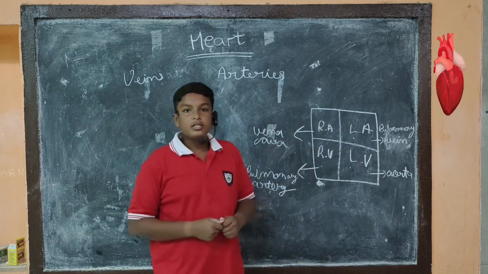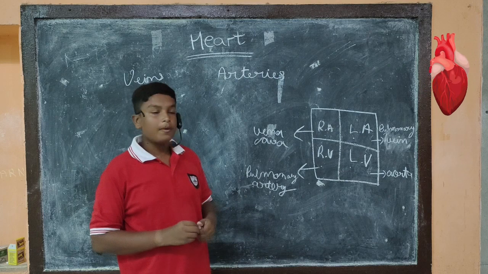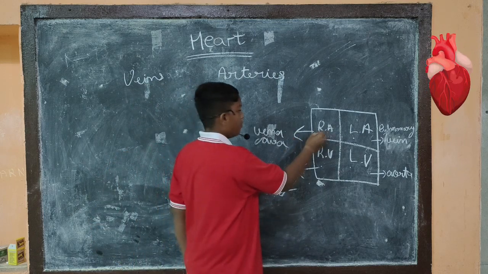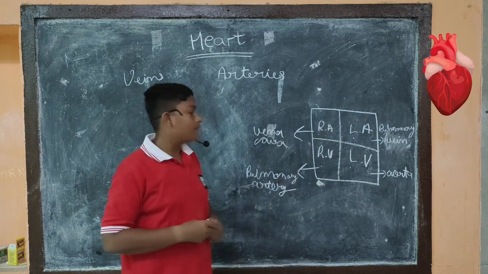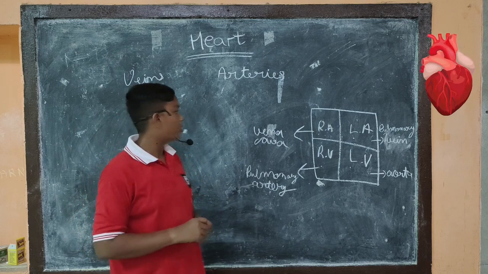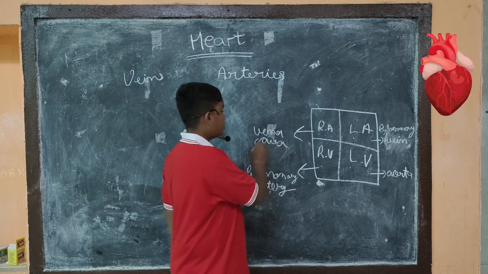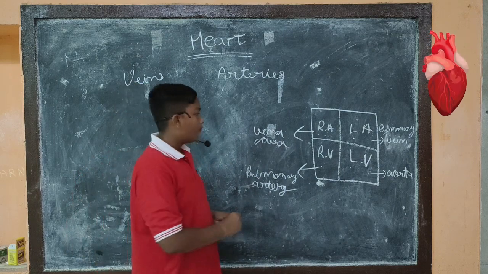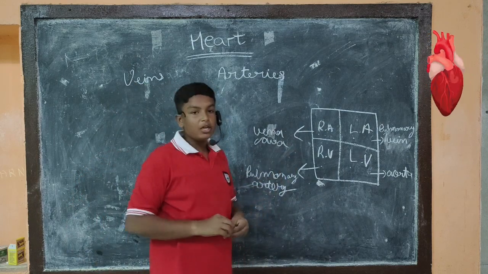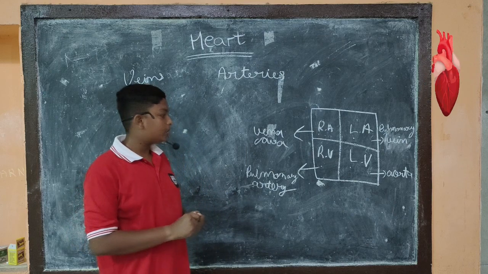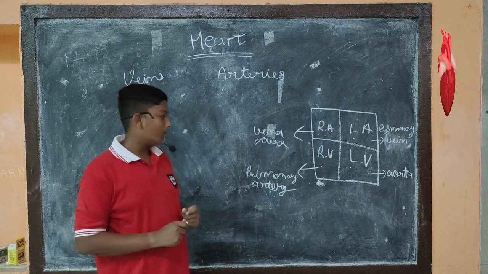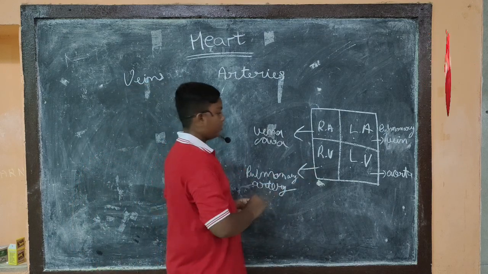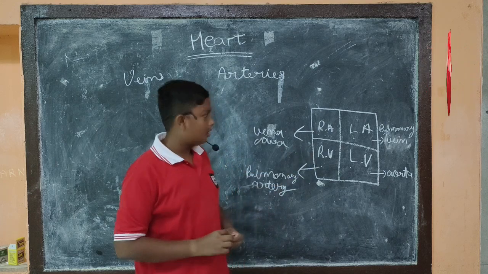The major arteries and veins which pass from these parts are as follows. From the right atrium, a major vein, which is the largest vein in the body, known as the vena cava, passes from the right auricle. From the right ventricle, a major artery known as the pulmonary artery carries the blood from the heart to the lungs.